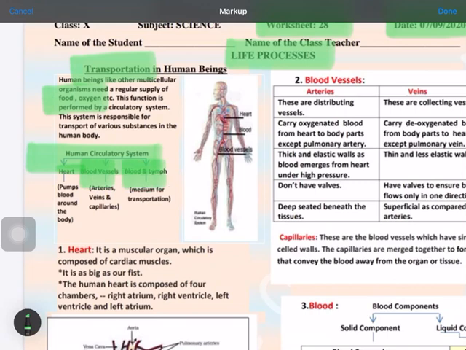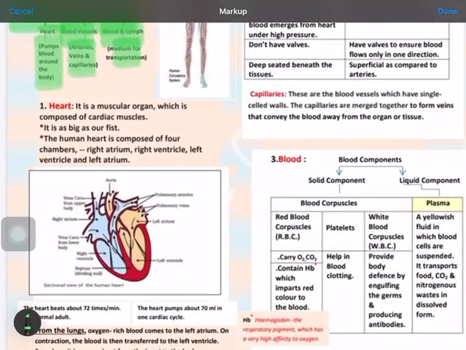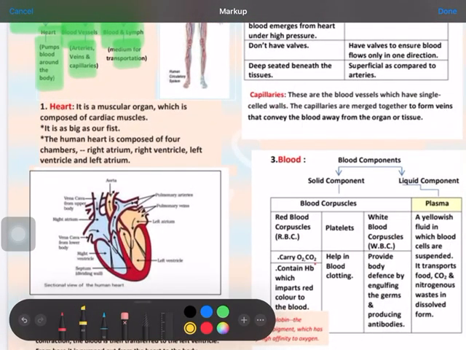Now what is the heart doing? It is pumping the blood around your body. Arteries and veins are the different vessels which are carrying this, and blood and lymph is the medium through which this transportation is occurring. So let's start one by one. First we'll see what is the heart.